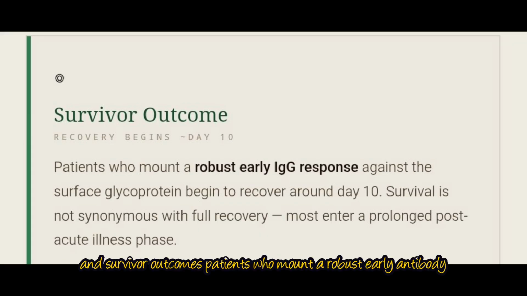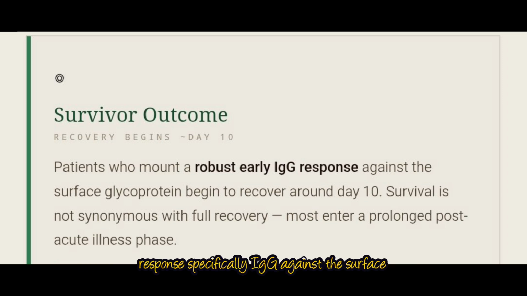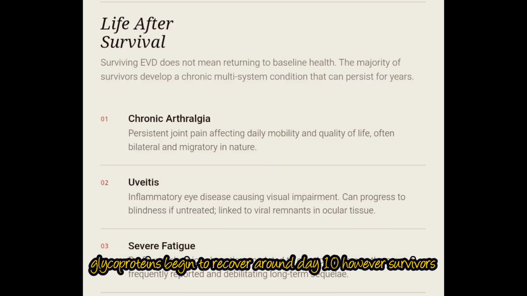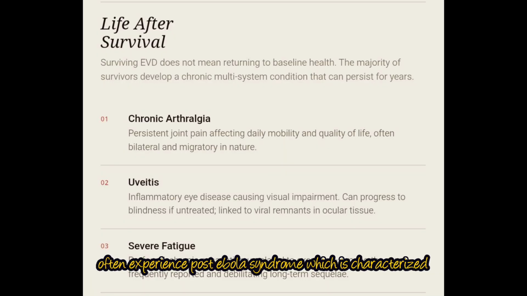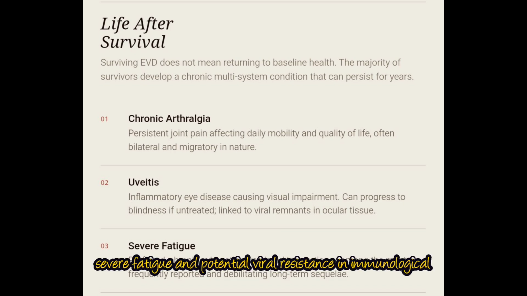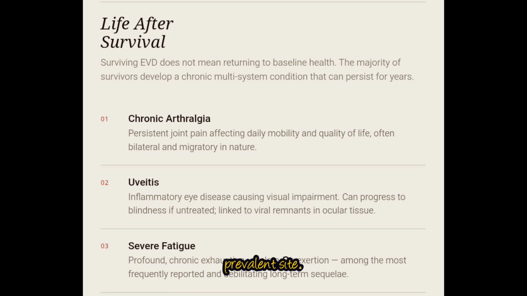And survivor outcomes. Patients who mount a robust early antibody response, specifically immunoglobulin G against the surface glycoprotein, begin to recover around day 10. However, survivors often experience post-Ebola syndrome, which is characterized by chronic arthralgia, uveitis, severe fatigue, and potential viral persistence in immunologically privileged sites, which are the testis and vitreous humor.